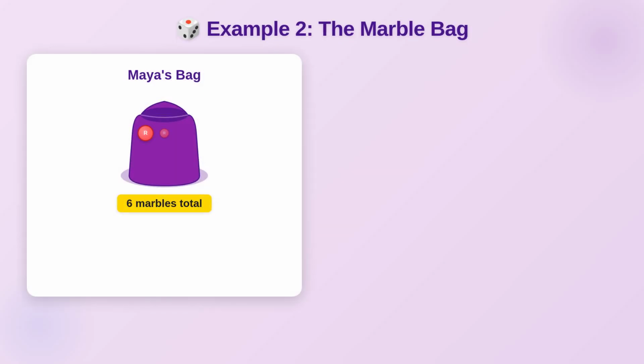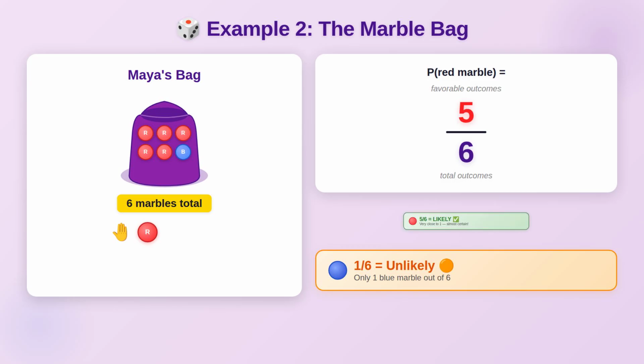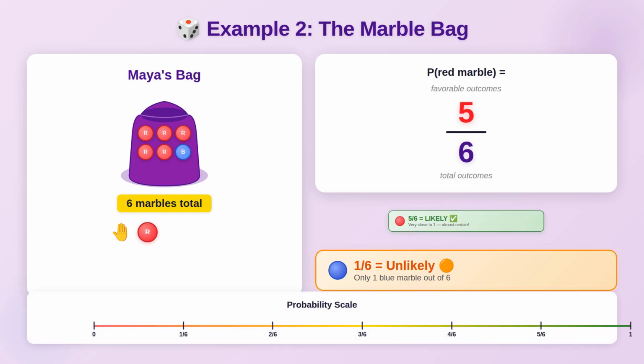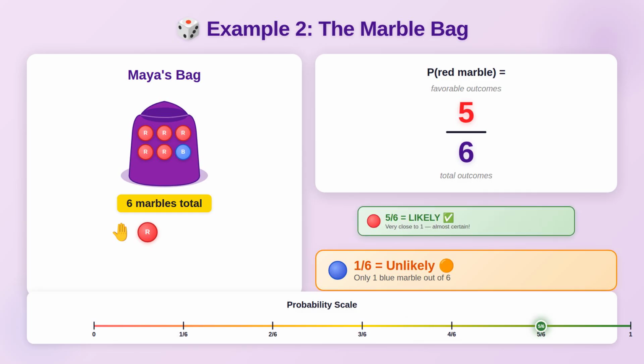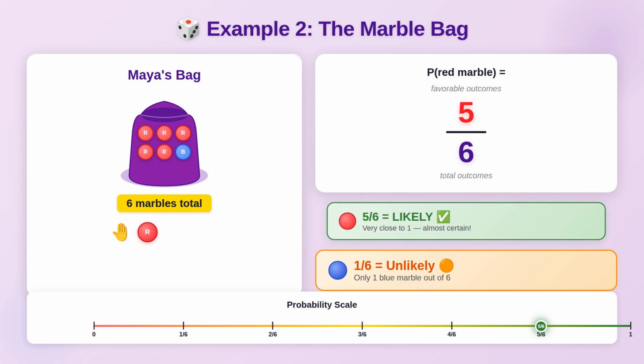Great thinking, Maya. Now let's say Maya reaches into a bag with 5 red marbles and 1 blue marble, 6 marbles total. What is the probability she pulls out a red marble? Favorable outcomes, red marbles, that's 5. Total outcomes, all marbles, that's 6. So the probability is 5 out of 6, written as 5/6. 5/6 is very close to 1 on our scale, so pulling a red marble is likely.